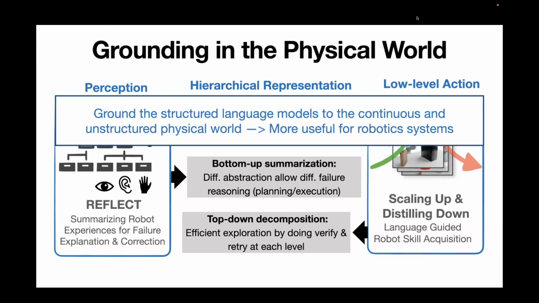I think it's actually very likely to be a problem. There's nothing in our algorithm right now that guarantees how accurate it is, whether it has false alarms or not. Any of the steps can have issues. For example, if your perception algorithm, like the summarization step, has a certain error, then it's very likely that the failure reasoning won't work because the summary itself is wrong. So that's a very interesting problem that I don't think we fully address.